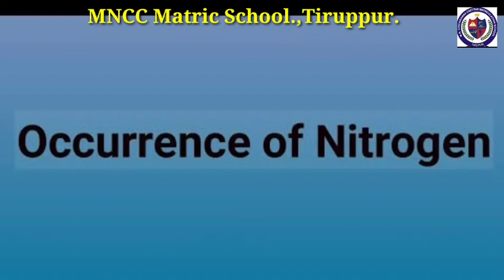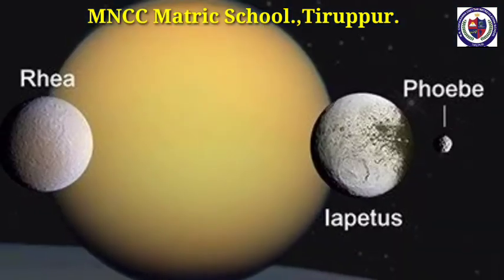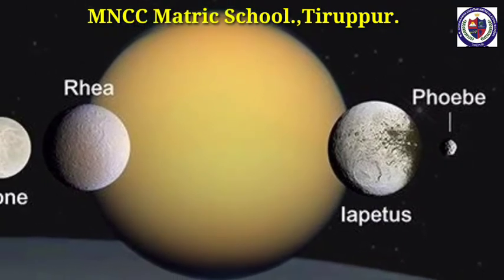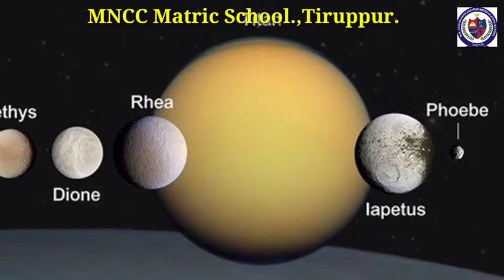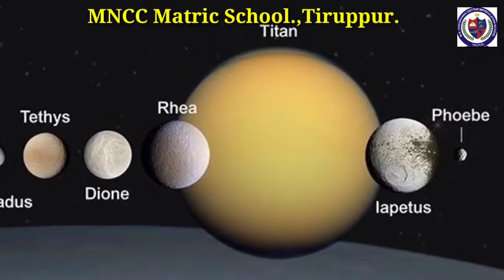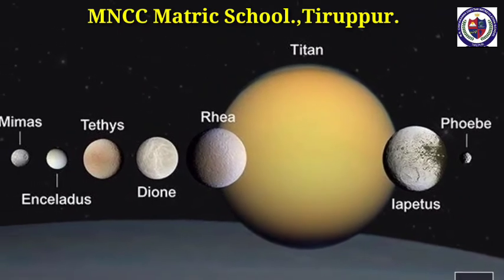Occurrence of nitrogen. Nitrogen is the fourth most abundant element in the human body. It accounts for about 3% of the mass of the human body. It is the seventh most abundant element in the universe. Titan, the largest moon of Saturn, has an atmosphere made up of 98% nitrogen.